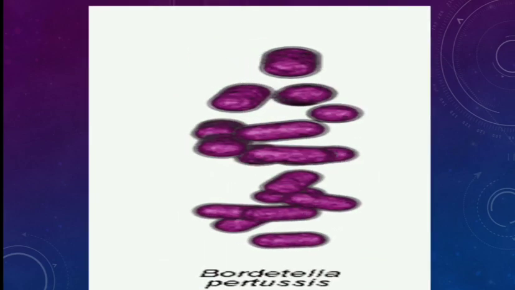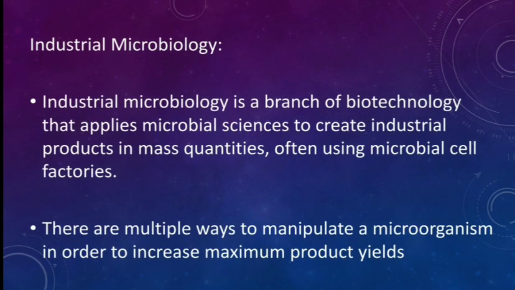Now we are going to see exactly the next branch, that is industrial microbiology. In industry we see many things being made, the products and materials. Without microorganisms they are not made in the industry. So with the help of microorganisms things are being made. Industrial microbiology is a branch of biotechnology that applies microbial sciences to create industrial products in mass quantities, often using microbial cells. There are multiple ways to manipulate microorganisms in order to increase maximum product yield.